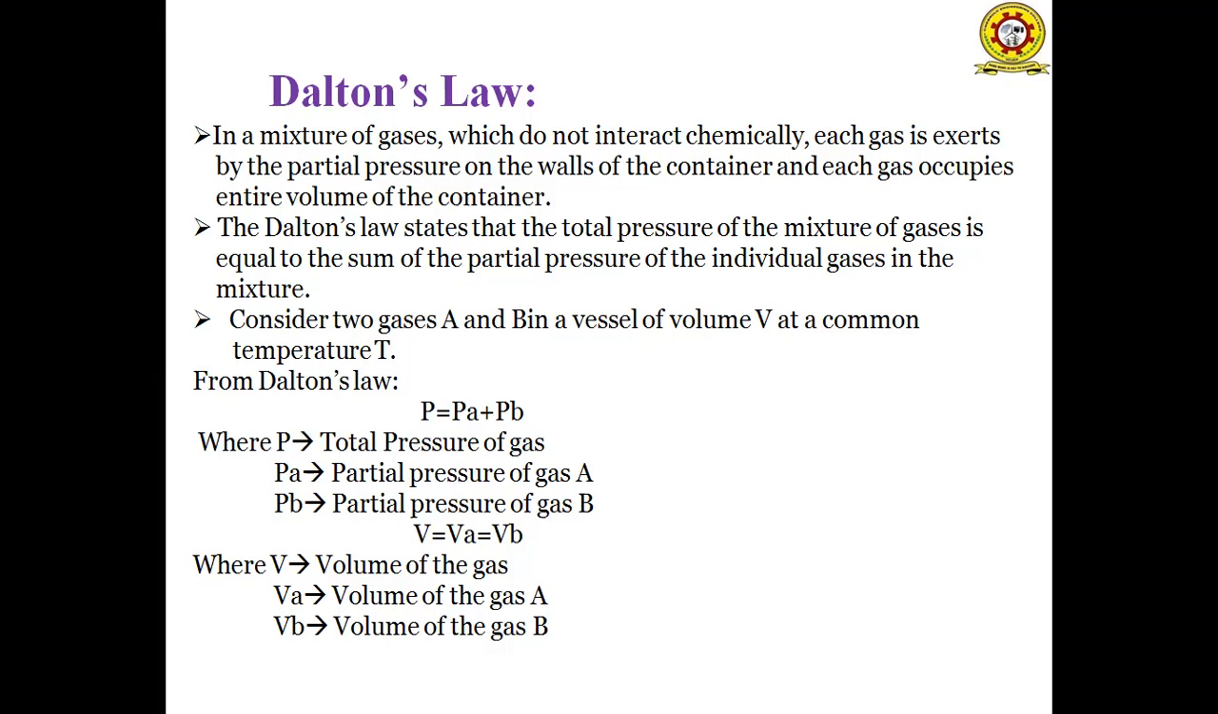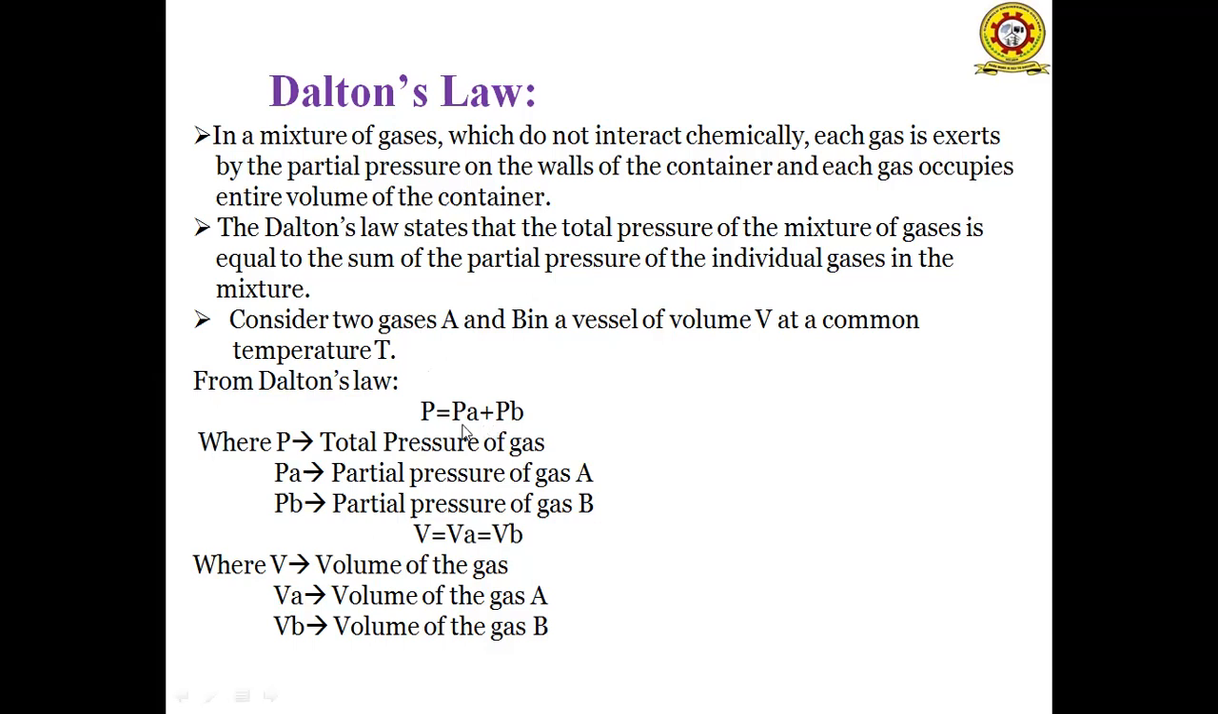So the total pressure of the mixture of all gases is equal to the sum of the partial pressures of the individual gases. That can be explained by taking an example. Consider two gases A and B in a vessel of volume V, at a common temperature T and a pressure P. If we consider a vessel in which there is a mixture of the two gases A and B, the volume remains constant at V, and the pressure and temperature remain constant.